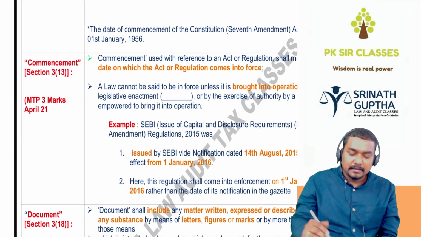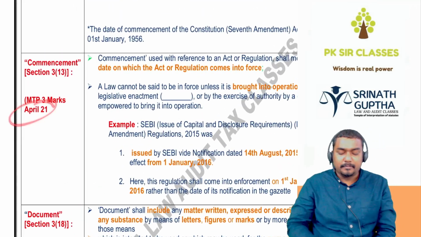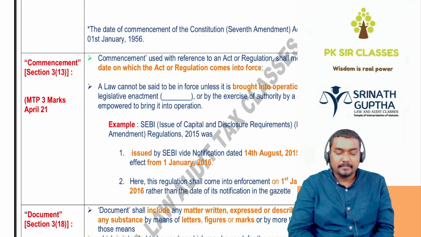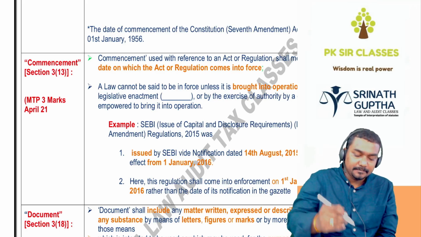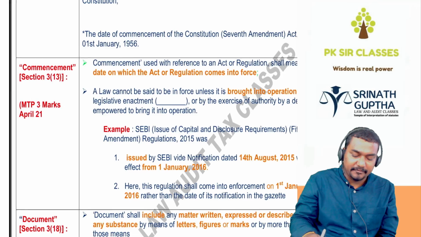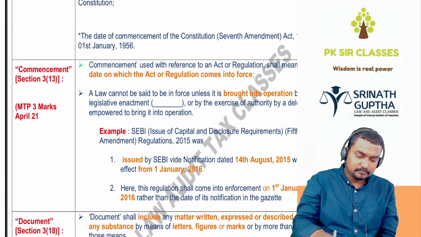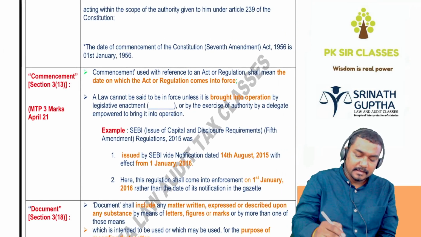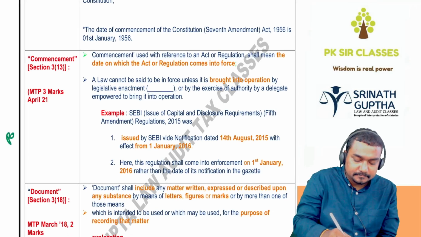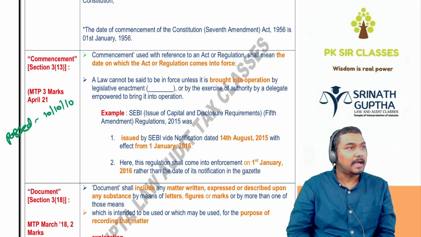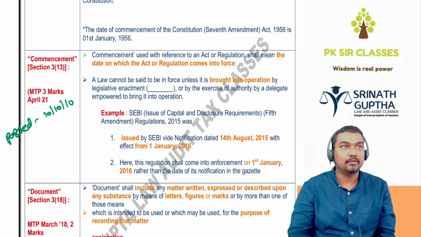Next, this was asked once in the exam for 3 marks, beta, in April 2021: commencement. What is it, beta? Commencement. If an Act is passed in the Parliament of India on 10/10/2010, the Act is deemed to commence from that date only.